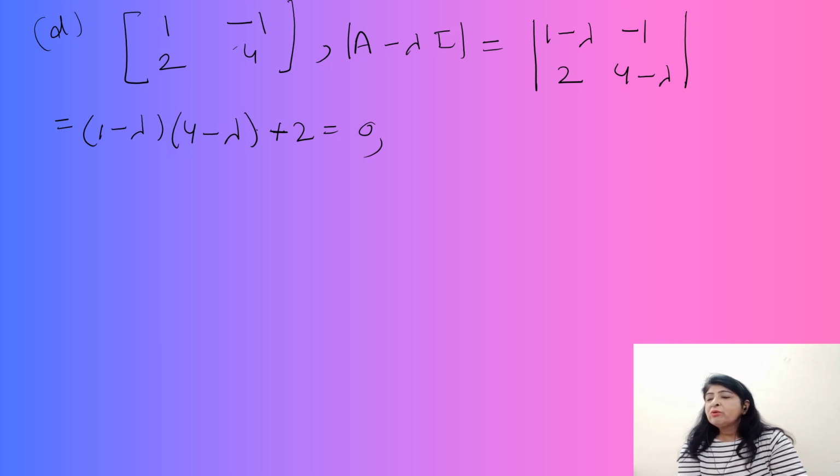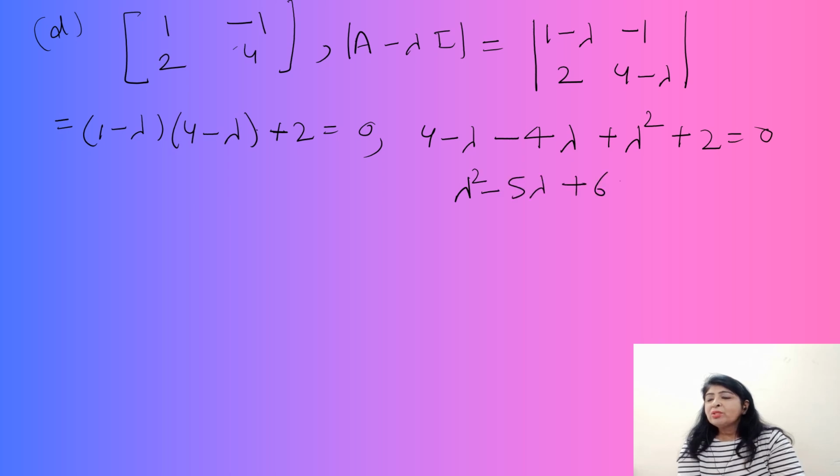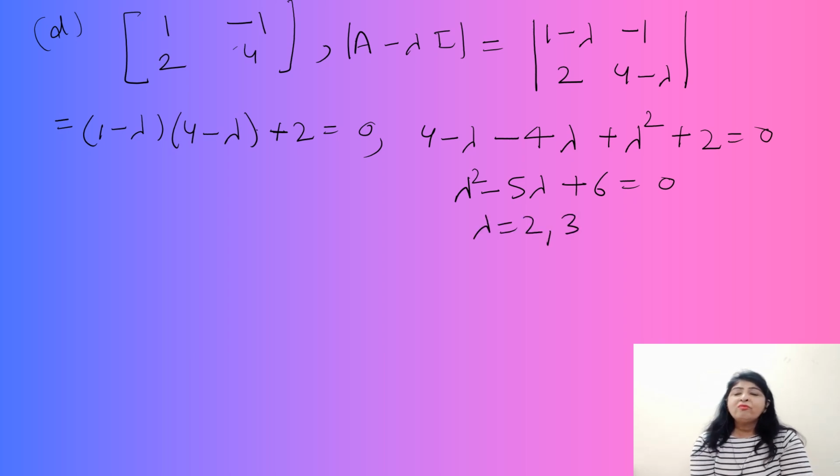So 4 minus lambda minus 4 lambda plus lambda square plus 2 is equal to 0, so lambda square minus 5 lambda plus 6 is equal to 0. So lambda equal to 2 and 3 are the eigenvalues.